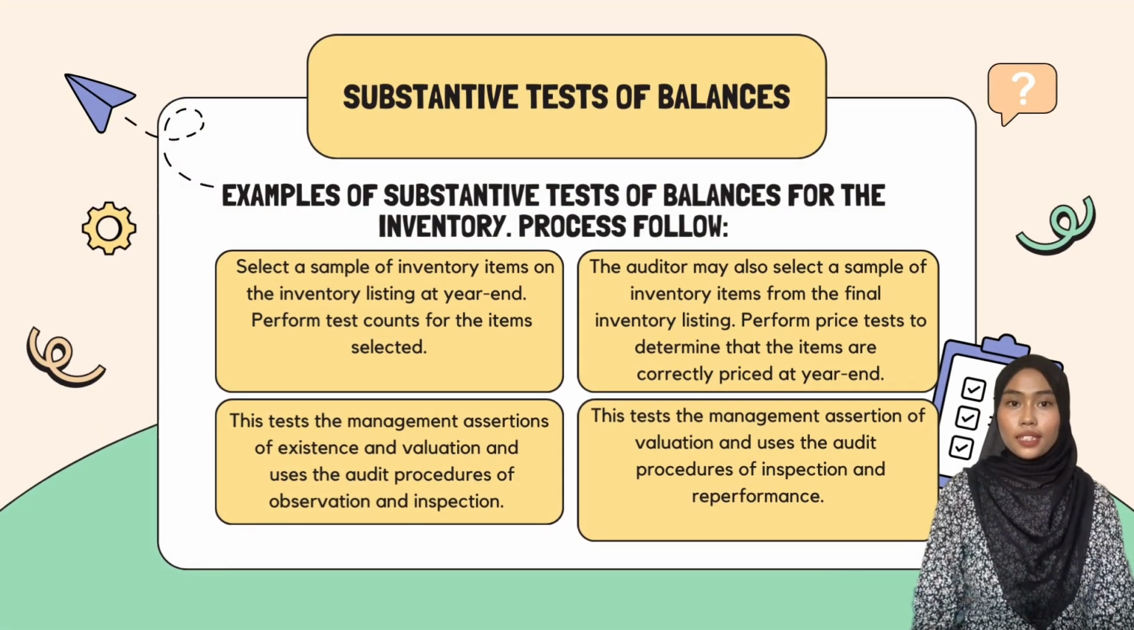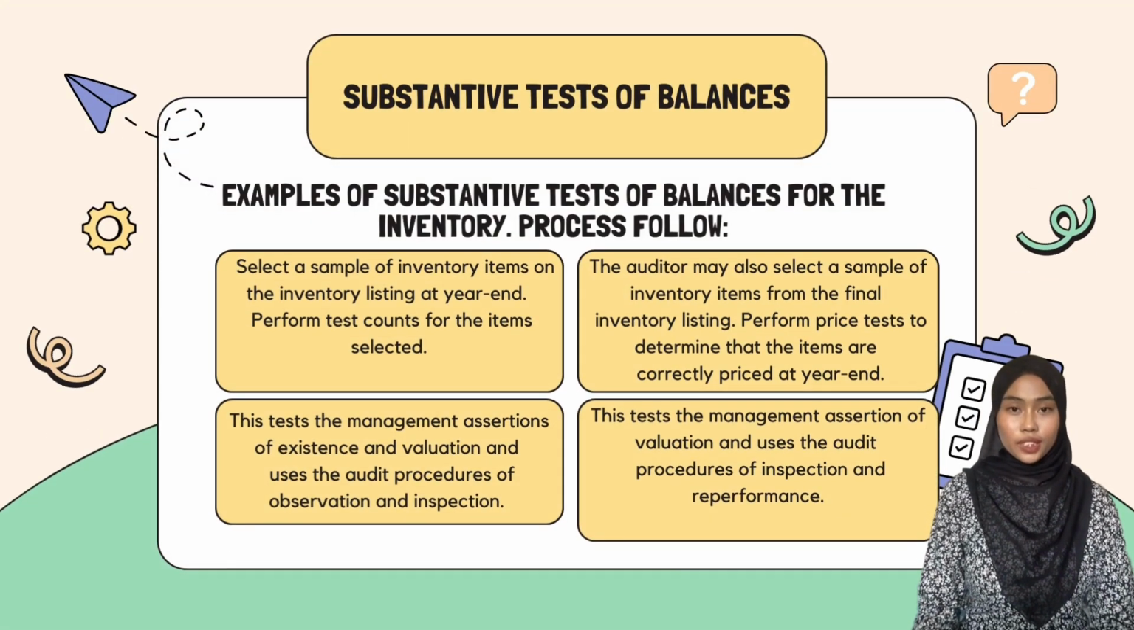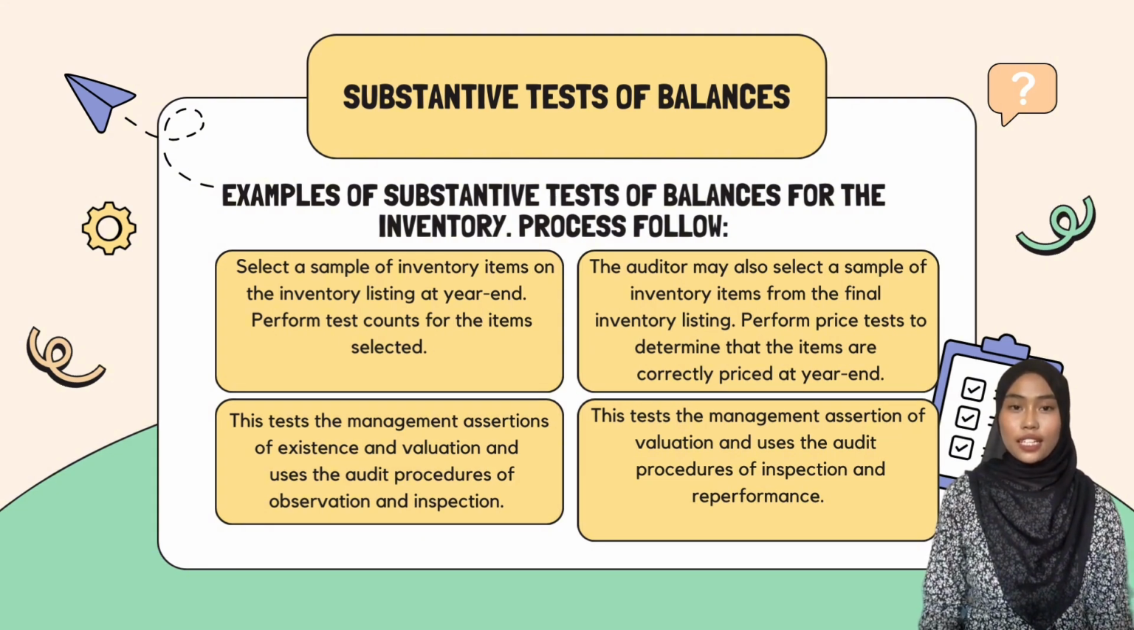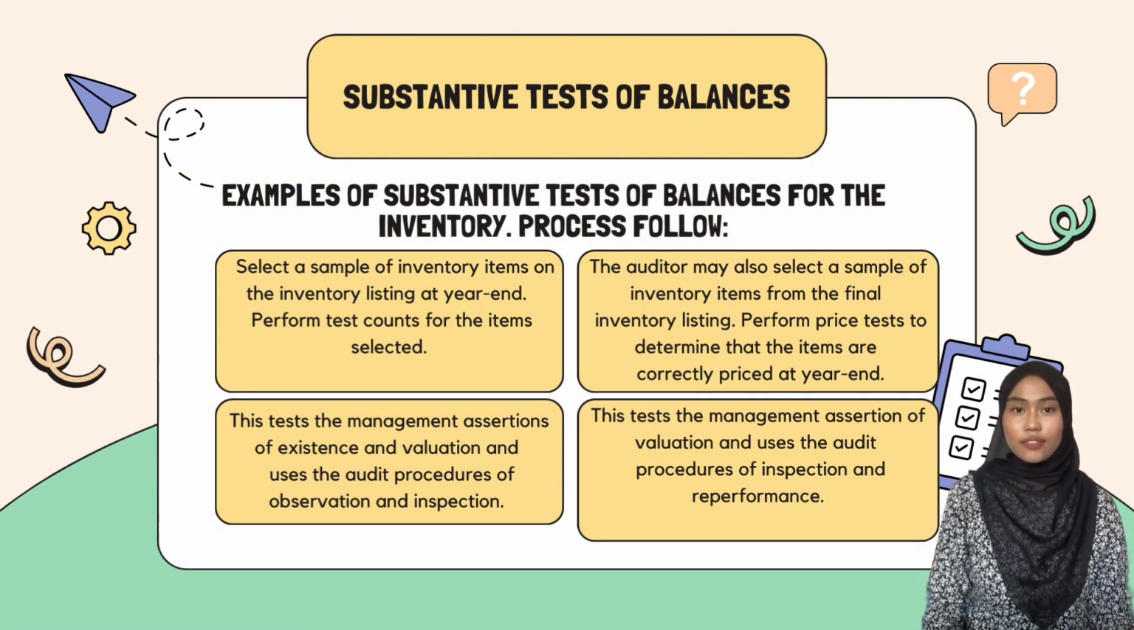Substantive tests of balance for inventory involve procedures to verify the accuracy and validity of inventory balance reported in the financial statement. Here are the examples of these tests and their respective process. Firstly, auditors typically start by selecting a sample of inventory items listed at the year end. They then perform a physical test count on these selected items. This process involves physically counting and verifying the presence of these items in the warehouse or storage facility.